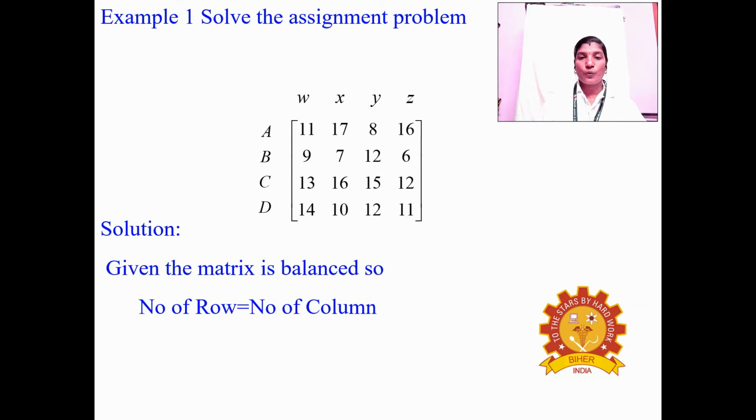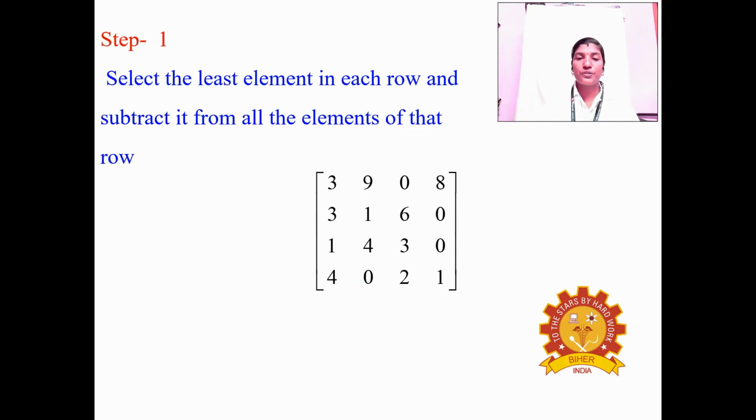And the last row, what is the least element in the last row? 10 is the least element. So we choose this 10 value and subtract it from the other elements. 14 minus 10 is 4, 10 minus 10 is 0, 12 minus 10 is 2, and 11 minus 10 is equal to 1. So we get the values 4, 0, 2, 1. So here we complete step 1, and go to step 2.